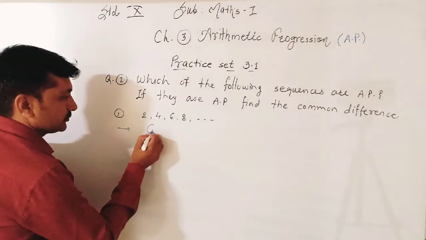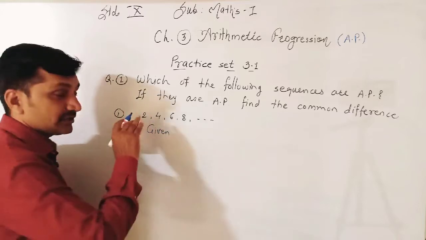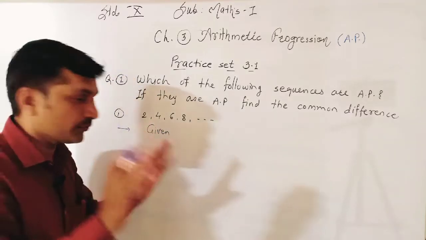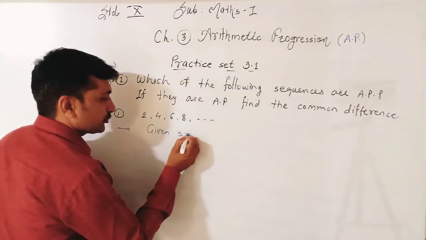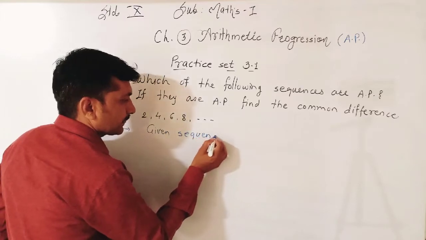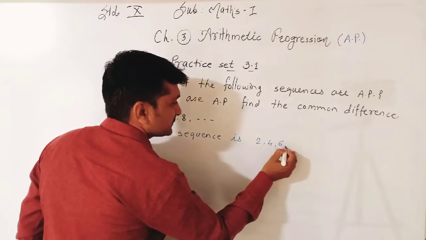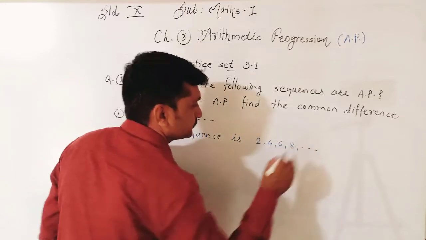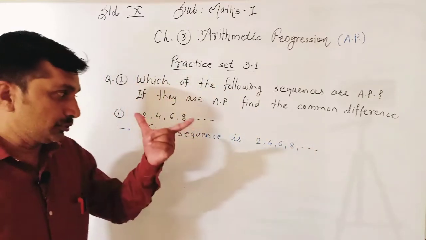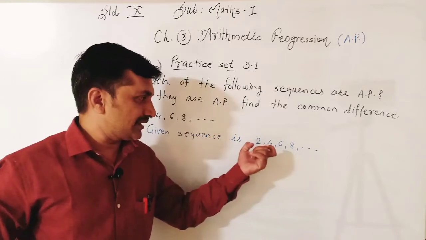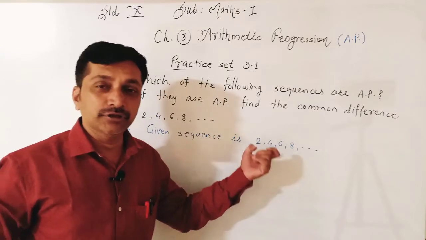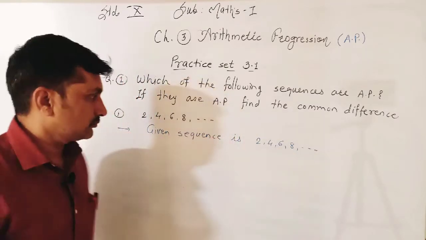Solution. I write again. Given, this is not AP, this is a sequence. The given sequence is 2, 4, 6, 8 and so on. Now each number, each element in this group is called a term.